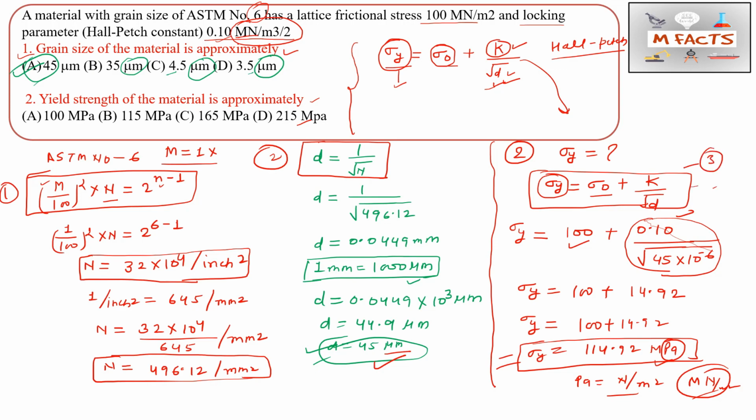I hope you understood this question. The answer for this question is approximately 115 megapascal. Because we are getting 114.92, that will be 115 megapascals in approximation. So 115 is correct.